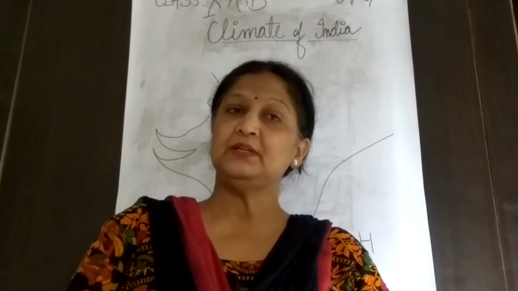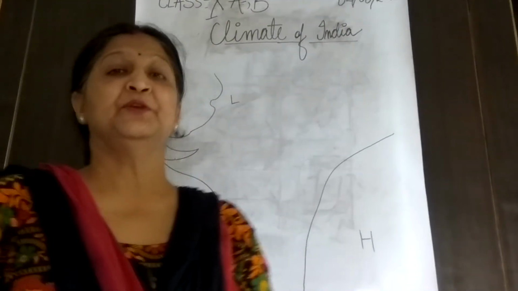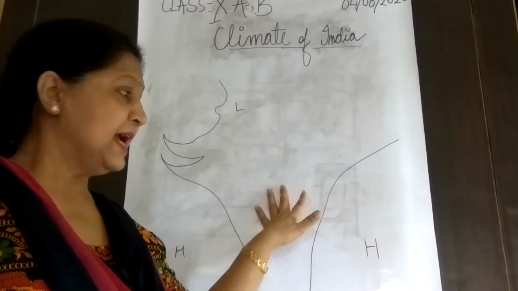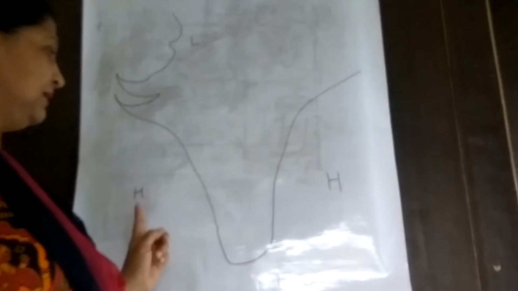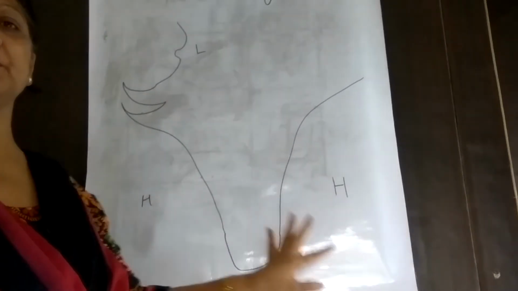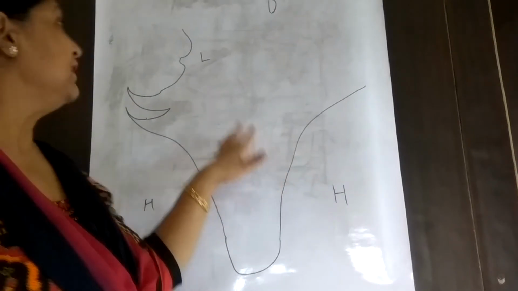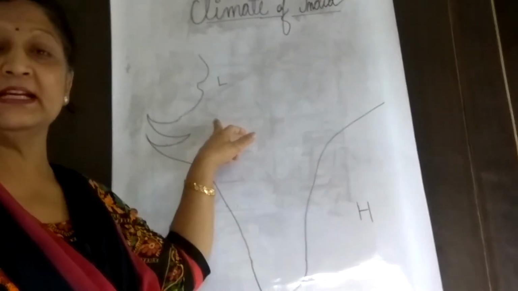Now, the same phenomenon occurs in the monsoon season also. During the summer season, the land gets heated very rapidly and the surrounding water body, that is the Bay of Bengal and Arabian Sea, remains cool while the land gets heated. Also, this part of India, if you know, is a desert.